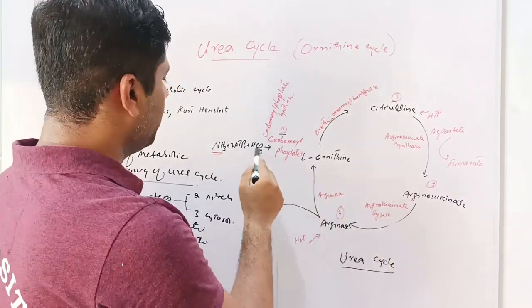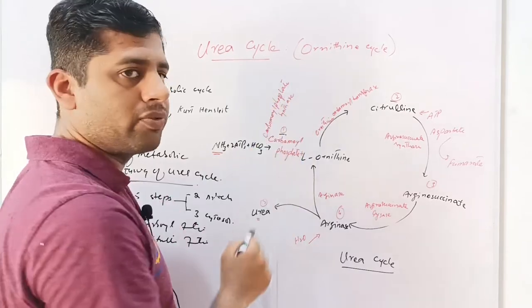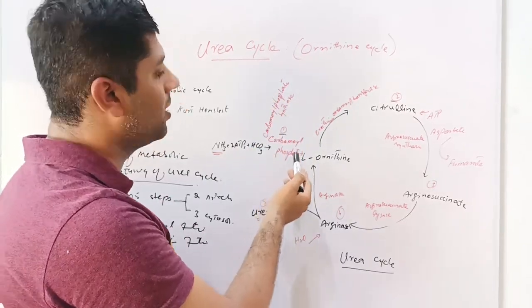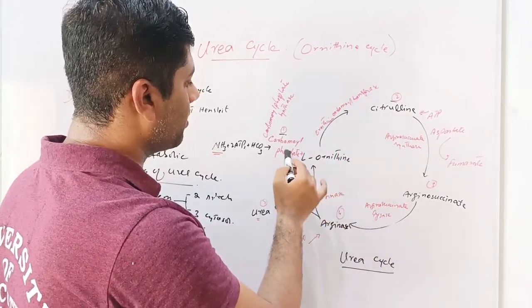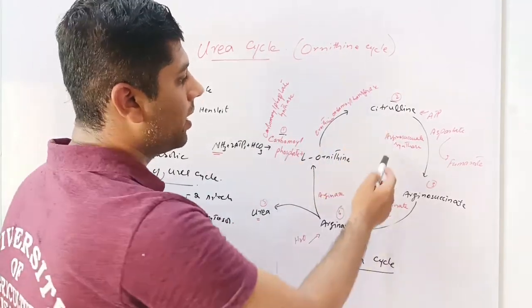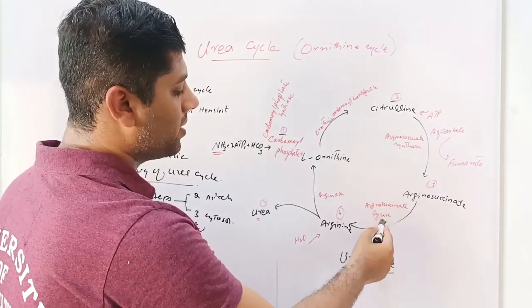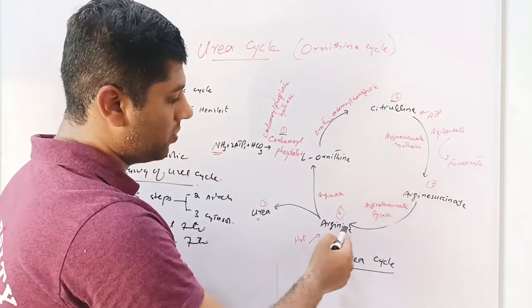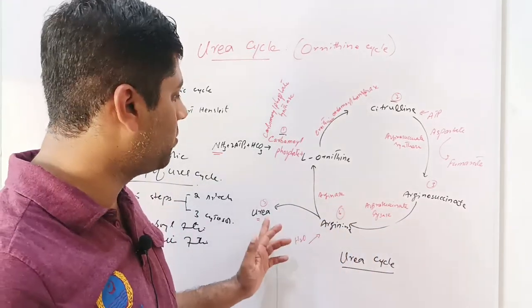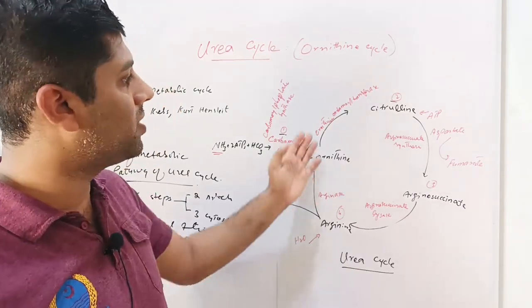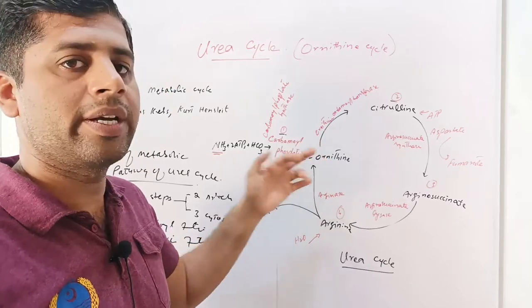For example, the carbamyl phosphate synthase enzyme is involved in the synthesis of carbamyl phosphate. The ornithine carbamyl transferase enzyme converts ornithine and carbamyl phosphate into citrulline. Then arginosuccinate synthase enzyme produces arginosuccinate. Arginosuccinate lyase enzyme converts this arginosuccinate into arginine, and arginase enzyme breaks down this arginine into urea and ornithine. So all of these enzymes are named upon their substrates and products.